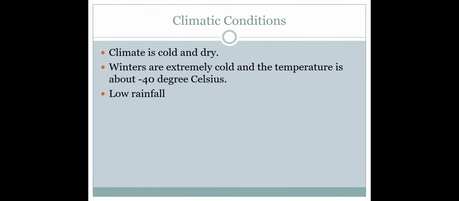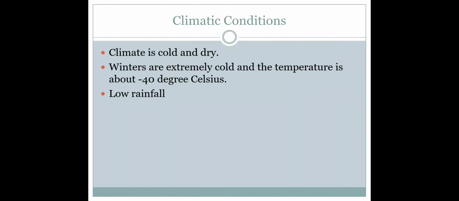Now, let us understand the climatic conditions of Ladakh. You all know that Ladakh is a high altitude place, so the climate is very cold and dry. The air at this altitude is very thin. Why do you think the air at this altitude is thin? Because of this height there is a lack of oxygen, and lack of oxygen means the air is thin. Rainfall here is also very low, as low as 10 centimeters every year. This was about the climate.